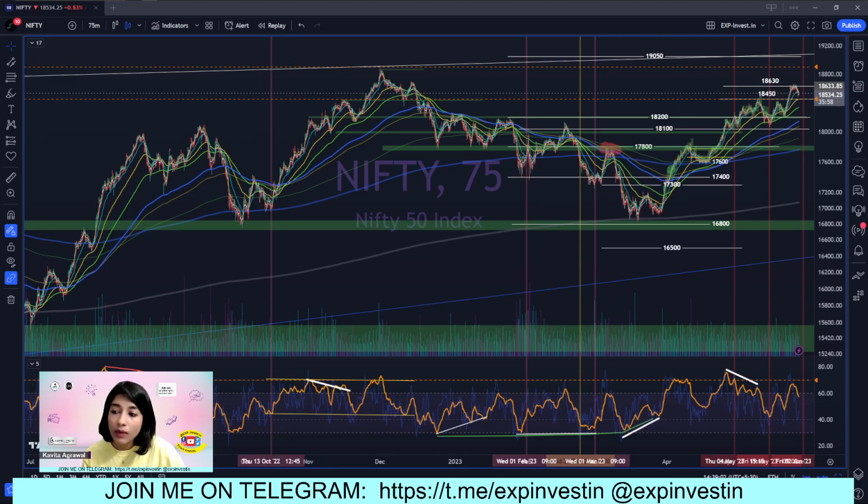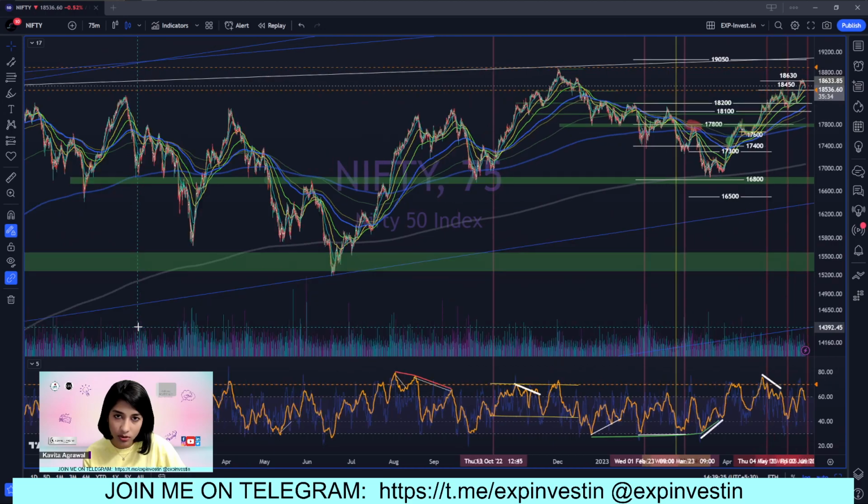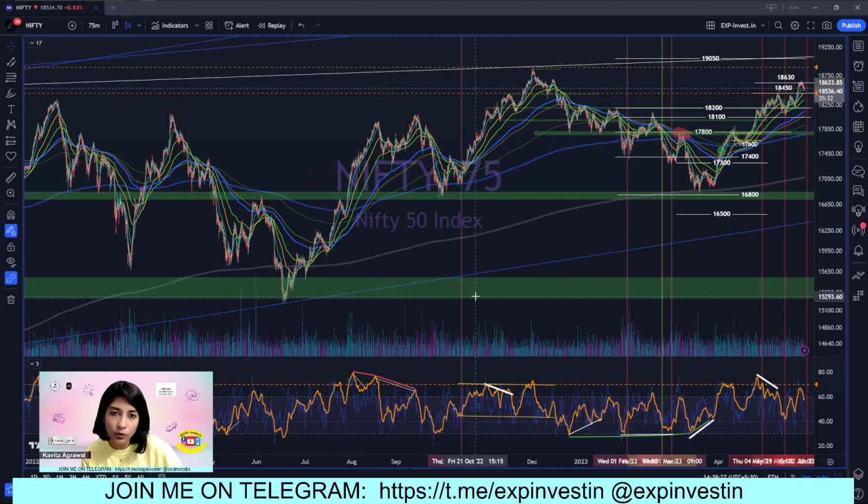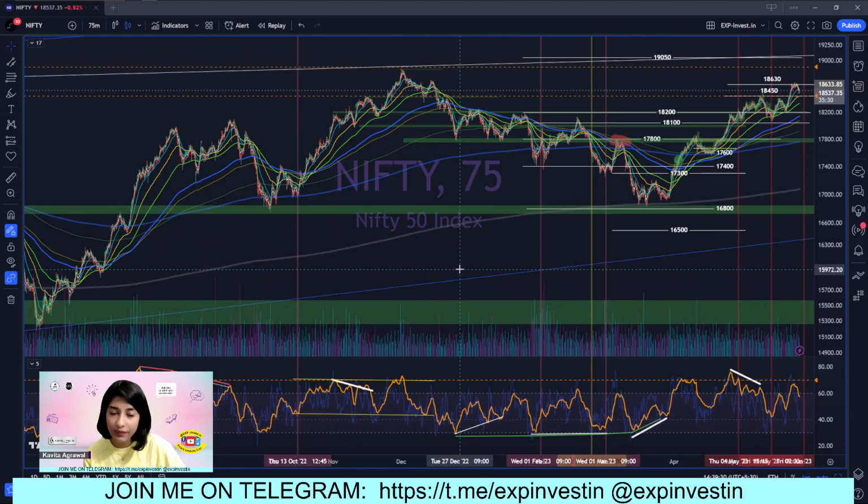So I just saw the comment from Manohar ji where he's asking which time frame RSI going above 70 is more effective for buying stocks. So Manohar ji, I am a swing trader and I make my decisions basis the 75-minute time frame, right? My holding period is around 2 weeks, and it can go up to 6 months also sometimes. Usually an average of 2 to 3 months. So I use the 75-minute time frame. And what you are asking, RSI above the level of 70.